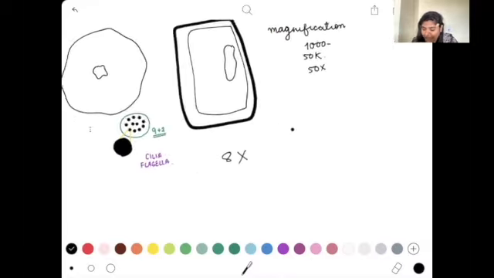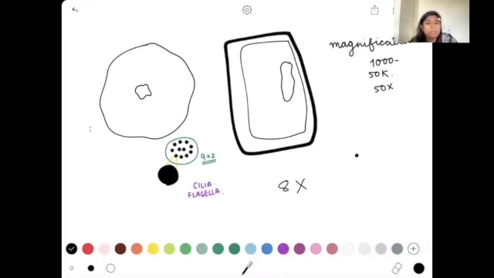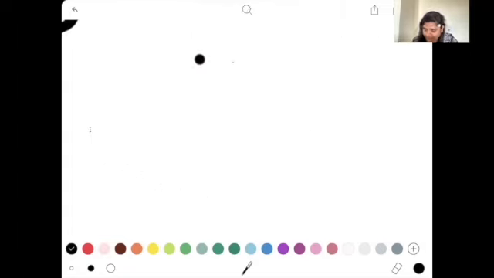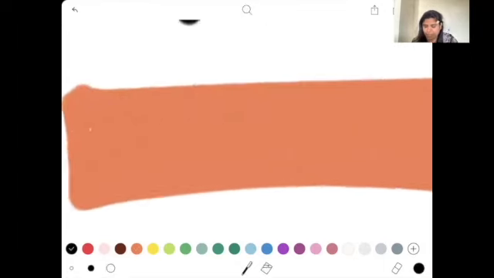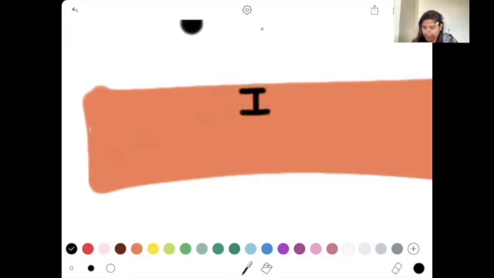Magnification is one of the most important tools for any biologist to study cells, and there's a formula for magnification. Are you aware of the formula for magnification? It's something like I upon A. What is I and what is A? I is the image and A is the actual.